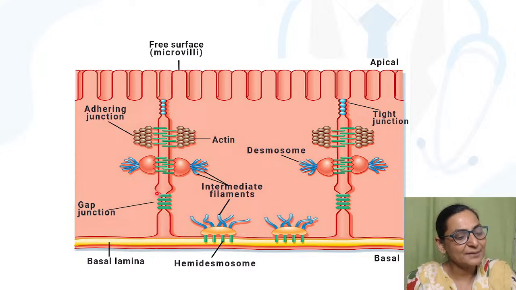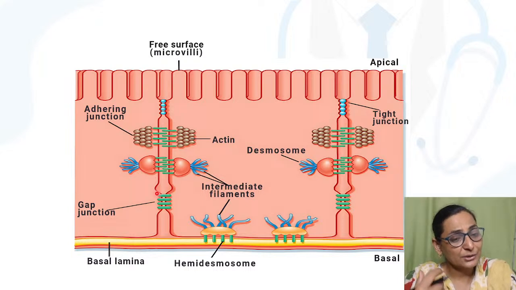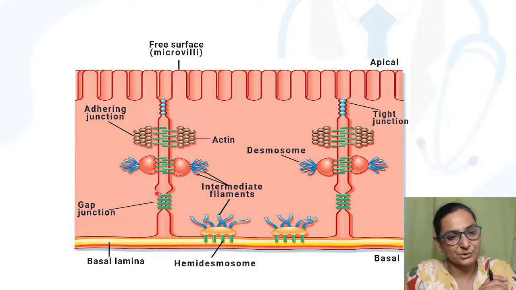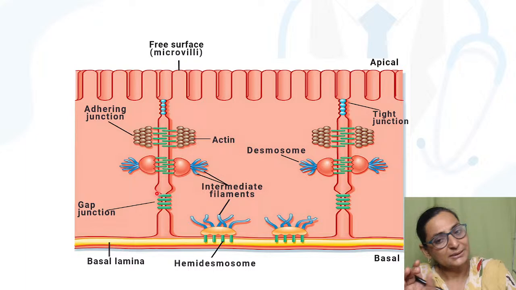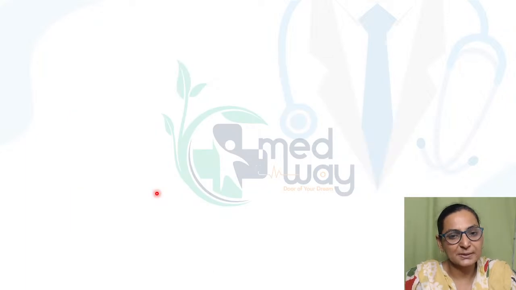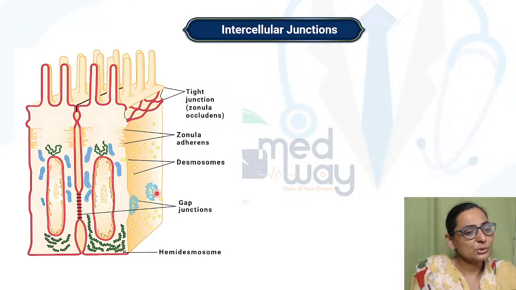Obviously in the SA node itself, in the cardiac muscle, in the conducting tissue, especially in the SA node, you will get it lots in the conducting fibers like the Purkinje fibers. Because of the large number of gap junctions in the Purkinje fibers, the conduction velocity is maximum in the Purkinje fibers. And smooth muscles are another important site where you're going to get the gap junctions. So these are your intercellular junctions, which include your tight junctions, gap junctions, desmosomes and hemidesmosomes. Now, this is also a very beautiful figure.